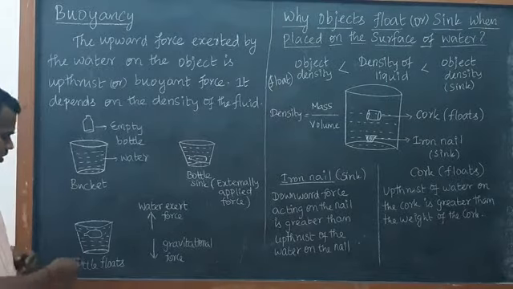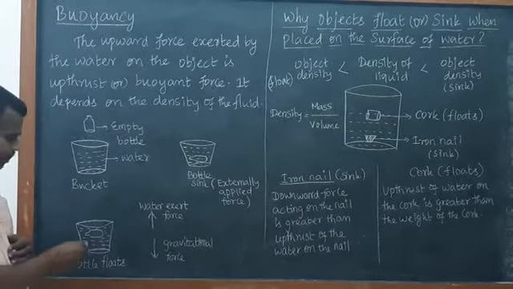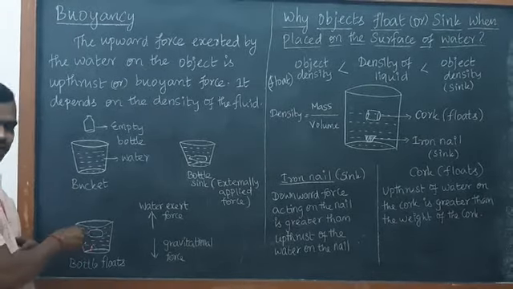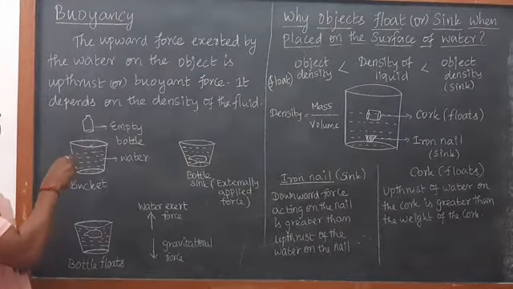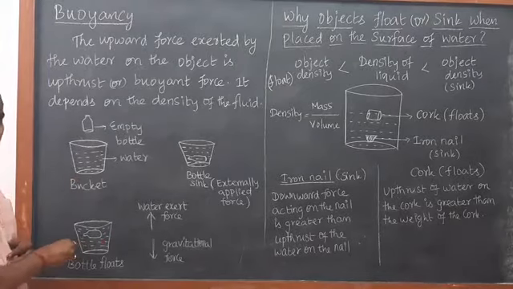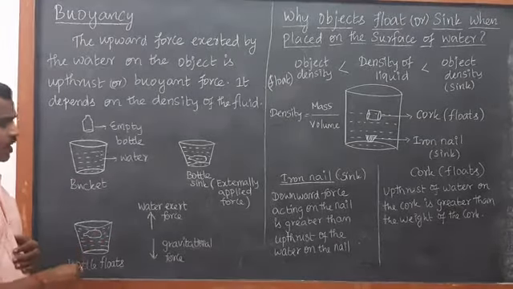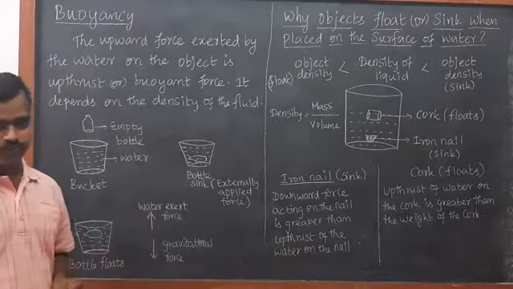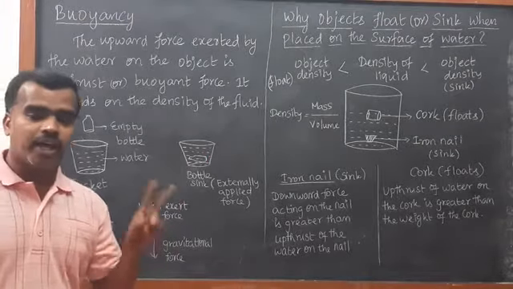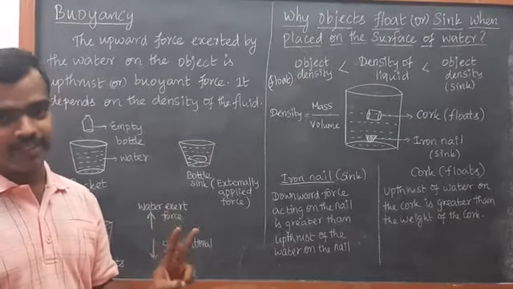So next I apply some force to push it inside the water. It is the first case: it is lying on the surface of the water. Here it is going inside the water. If I still want to go deep, I need to apply much more force. In that case, two forces act here.